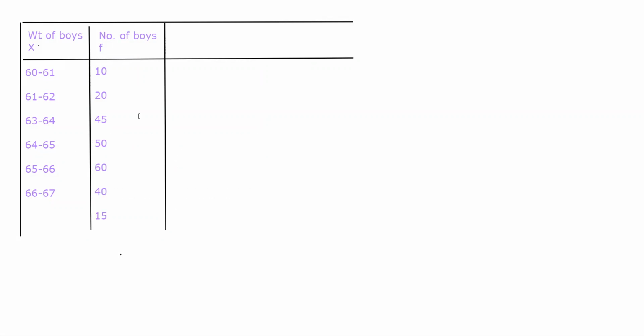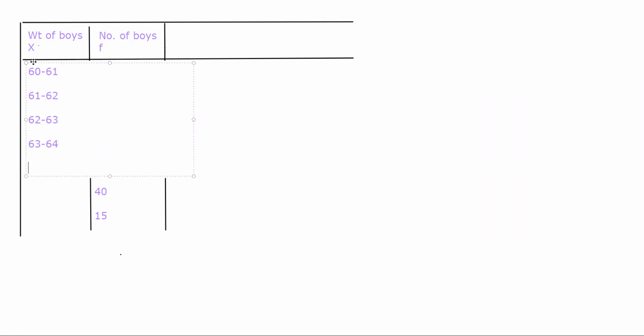We'll add a class here. One second. 60 to 61, 61 to 62, 62 to 63, 63 to 64, 64 to 65, 65 to 66, 66 to 67. Yes, that's right. Okay, each class and each frequency.